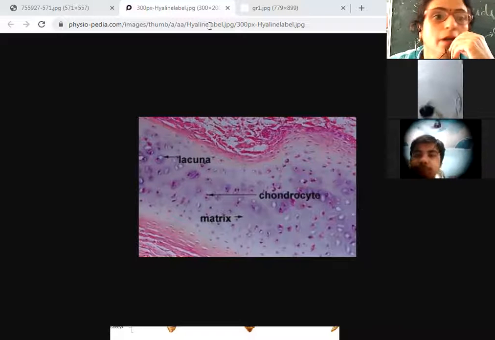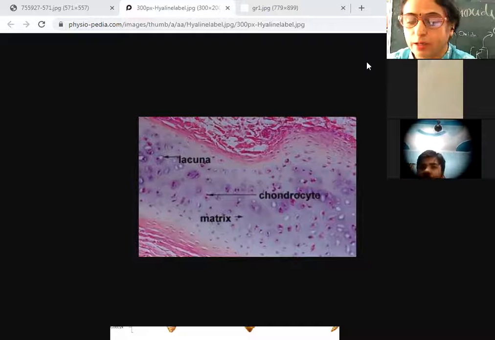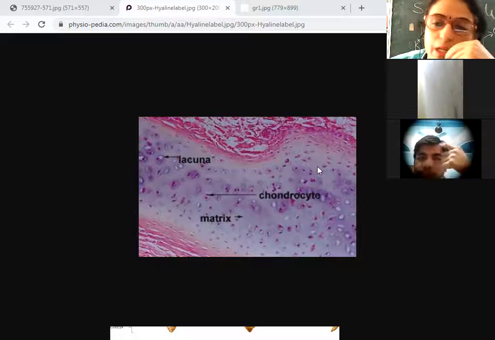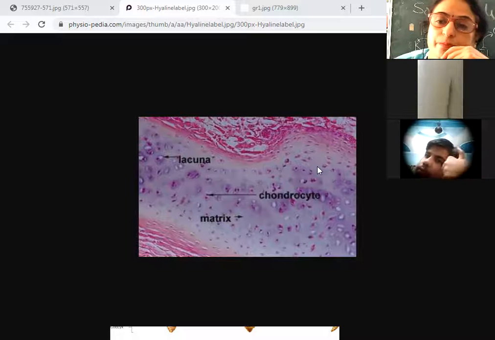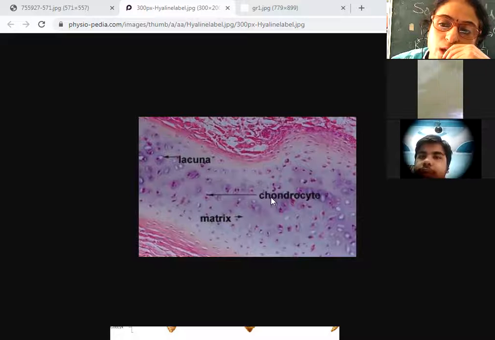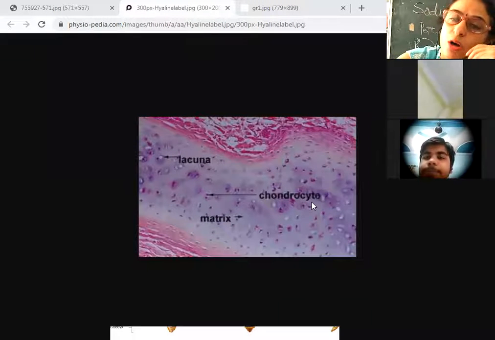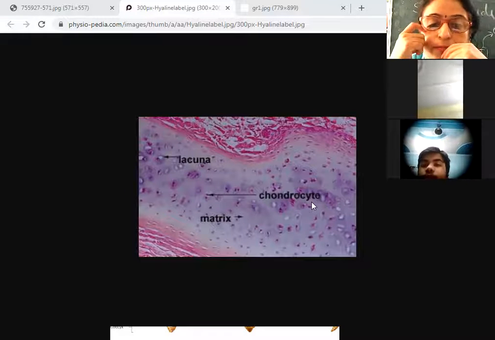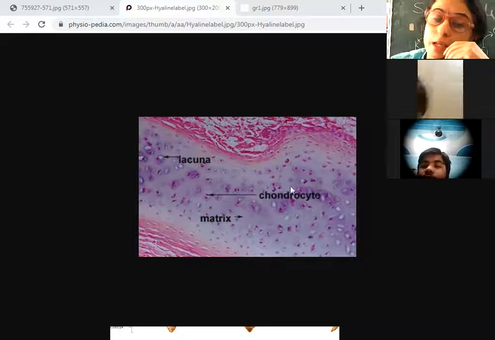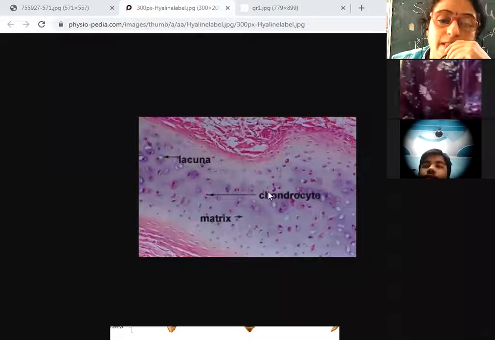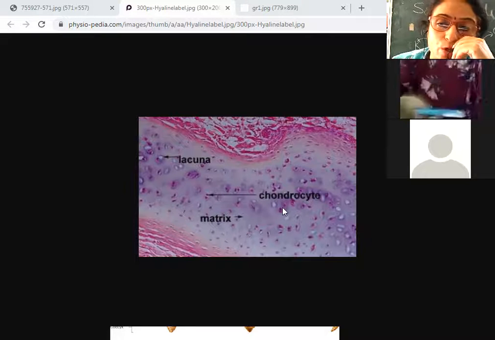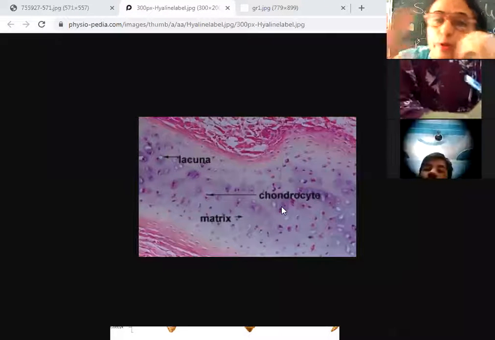Yes, ma'am. Okay. Now, the protein chondrine is secreted by chondrocytes. The name which you can see on the image is chondrocytes. What are chondrocytes? The cells of the cartilage are known as chondrocytes. They secrete chondrine, and these chondrocytes are present in a group.